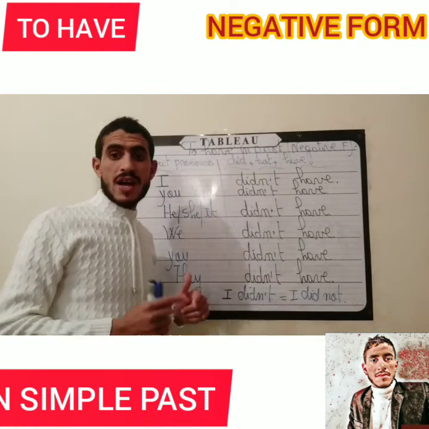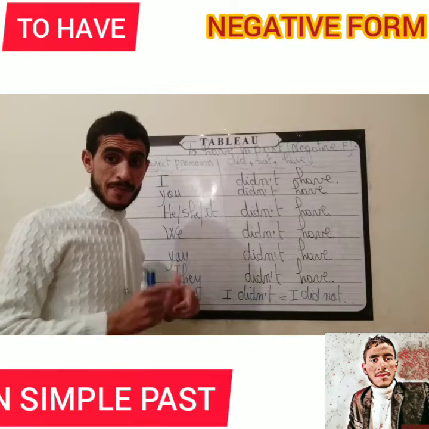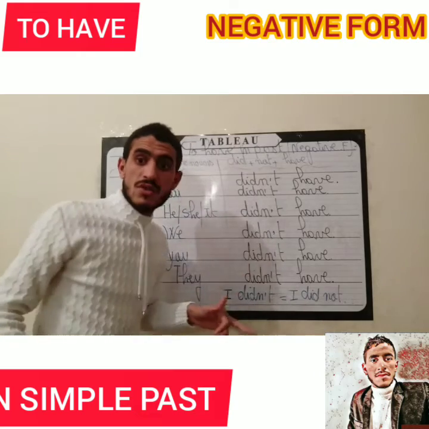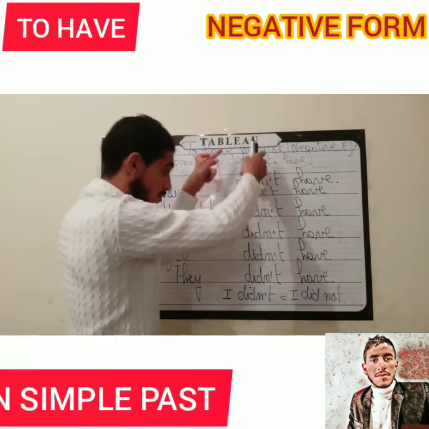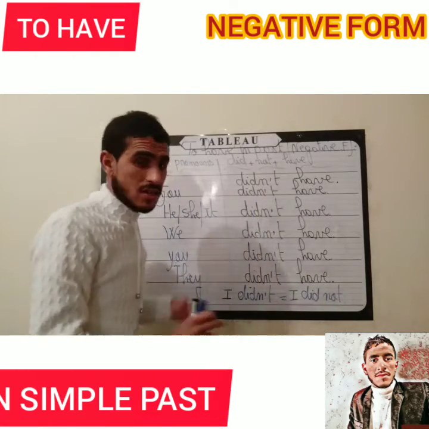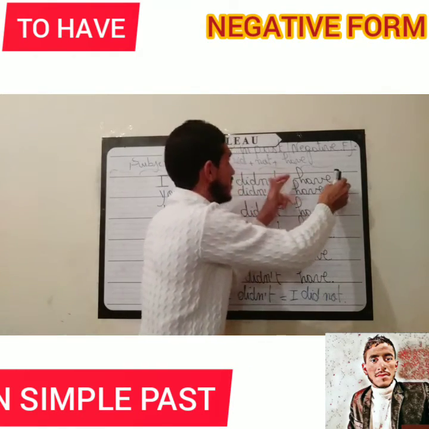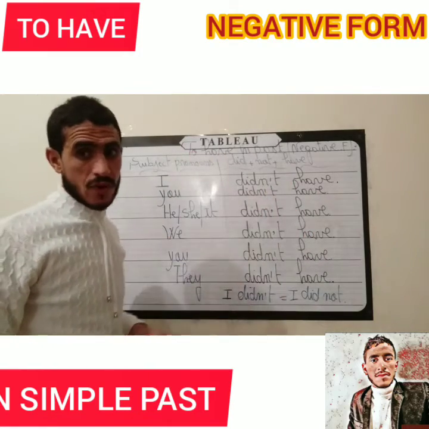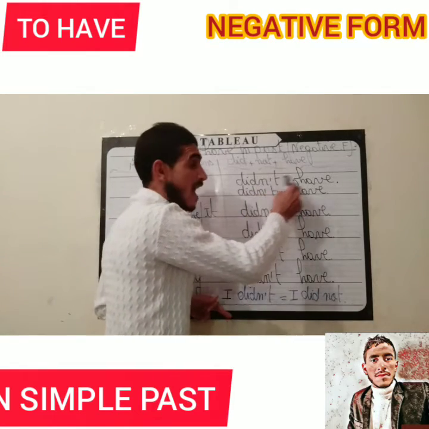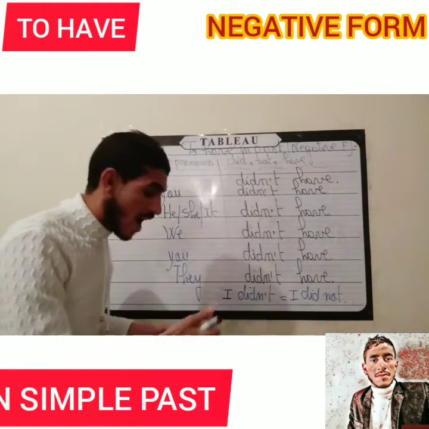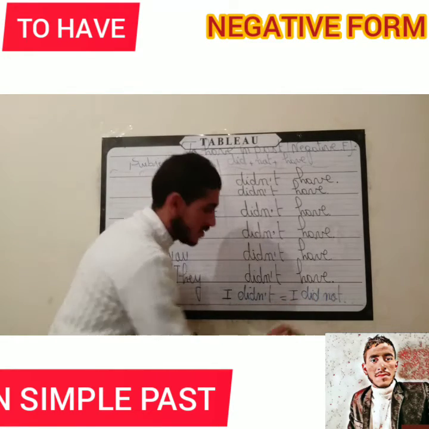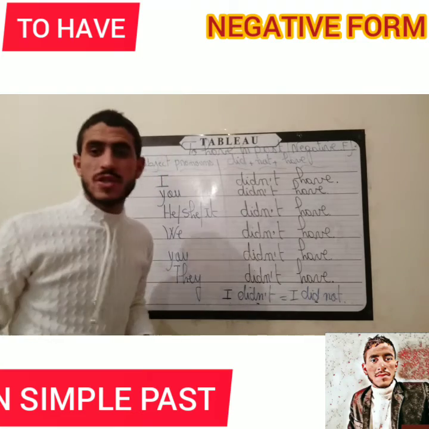But because we are going to talk about negative form, what we are going to do is add an auxiliary. This auxiliary is did. So you have to add the auxiliary did and then add not, and then put the verb which is to have, to have without to, of course. What do we say? We say, I didn't have or I did not have. So they are the same. We say, I didn't or I did not. This is long form and this one short form.